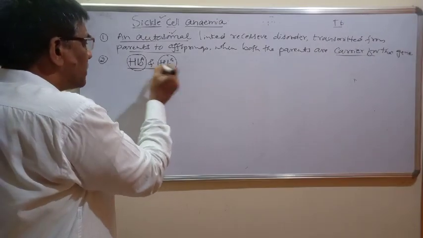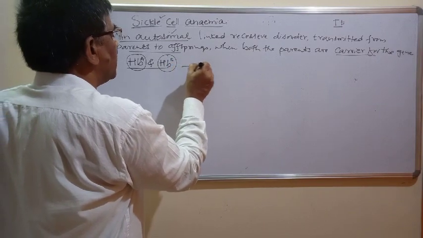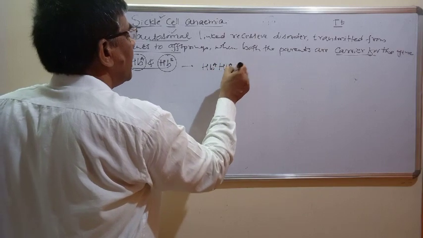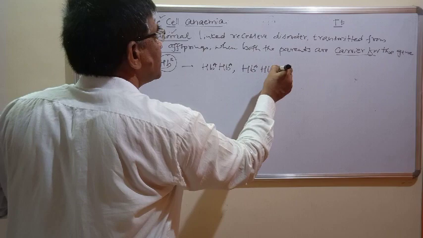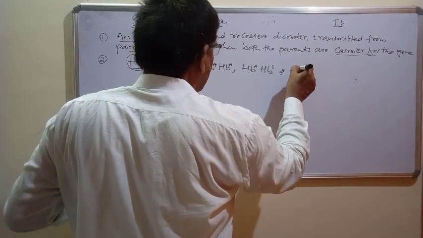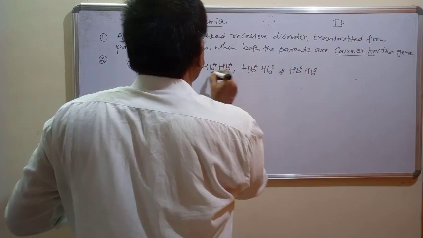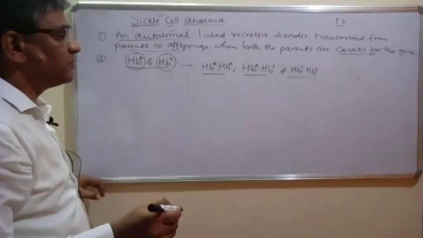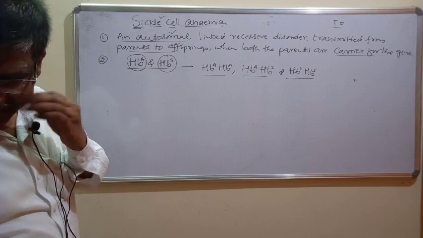So the 3 possible genotypes are HBA HBA, HBA HBS, and HBS HBS. So these are the combinations of alleles, the 3 possible genotypes.